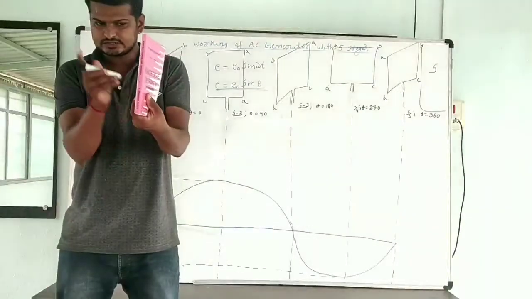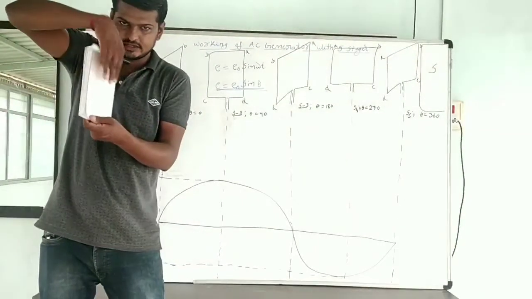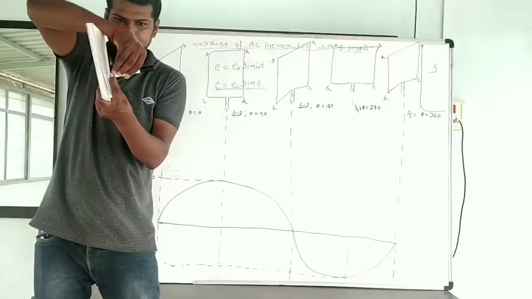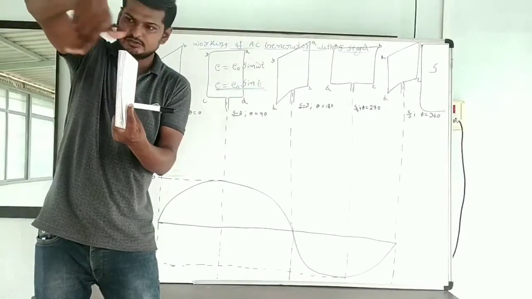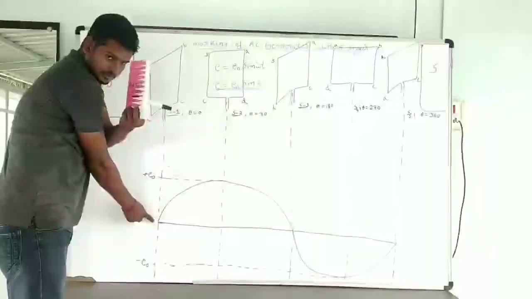The area vector will be like this, parallel to the field. Theta will be 0 degree. The field is also in this direction. Theta 0, sin 0 is 0, so the EMF is 0.